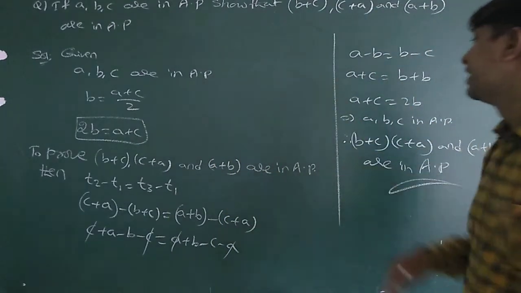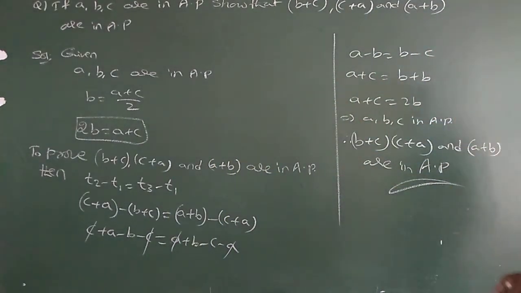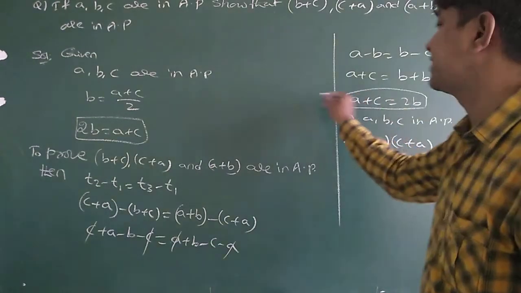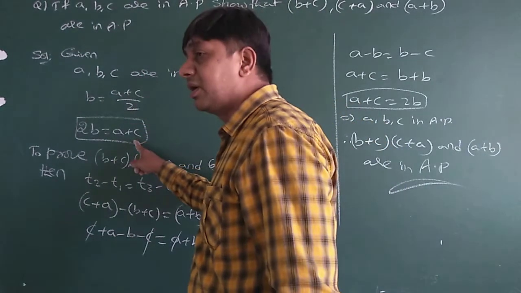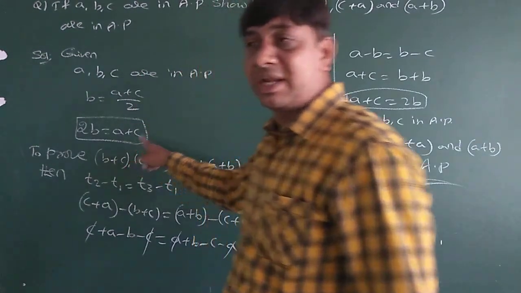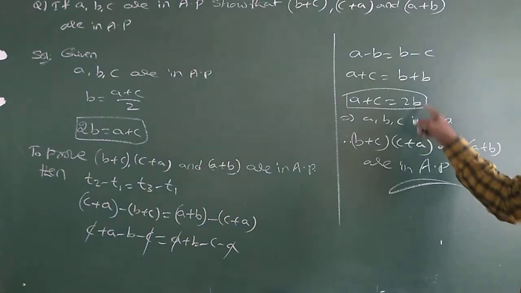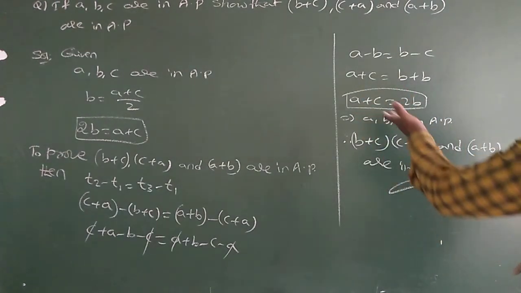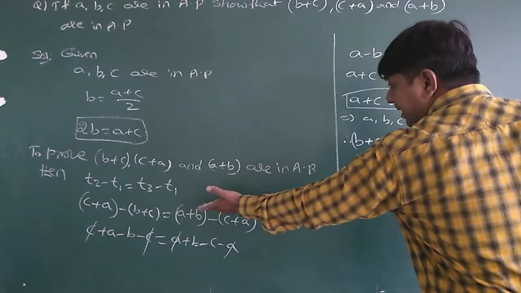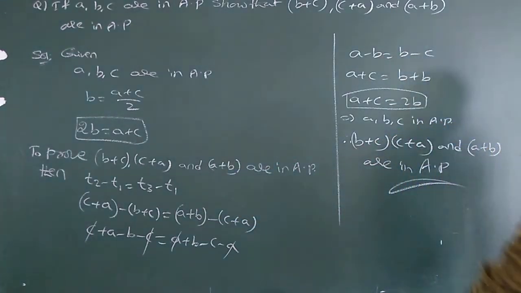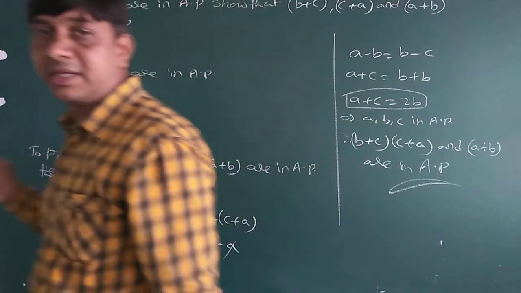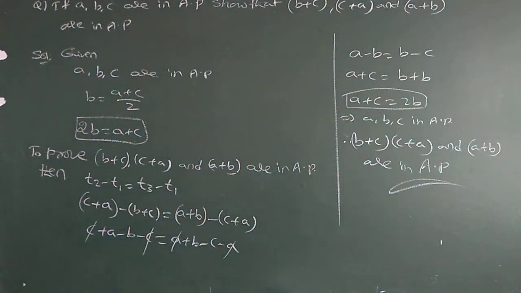Sending C this side, A plus C is equal to B plus B. A plus C is equal to 2B. Here already, when A, B, C are in AP, 2B is equal to A plus C. That means I obtained that A, B, C are in AP. That means these A, B, C are obtained from this one only. So B plus C, C plus A and A plus B are in AP. Is it clear? Note down.